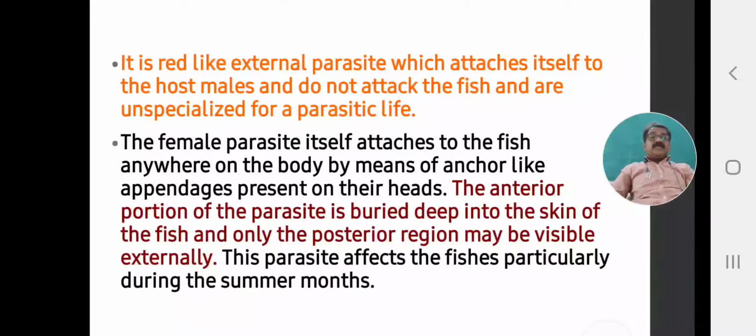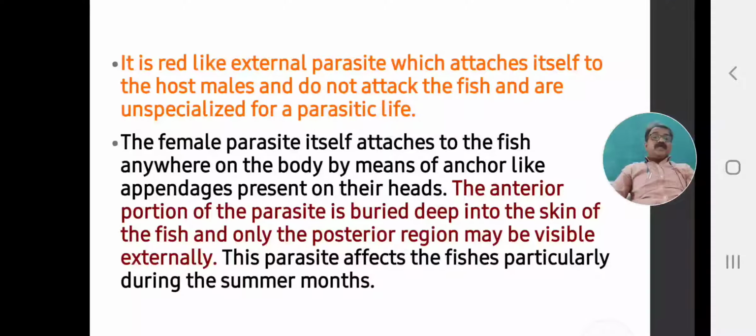The female parasite itself attaches to the fish anywhere on the body by means of anchor-like appendages present on their head. The anterior portion of the parasite is buried deep into the skin or fin of the fish, and only the posterior region may be visible externally, hanging out and visible to the naked eye.